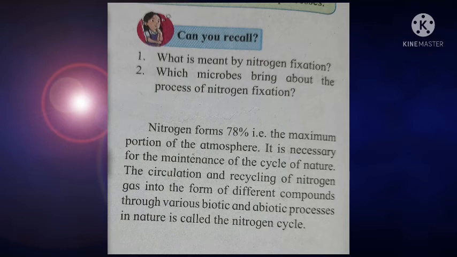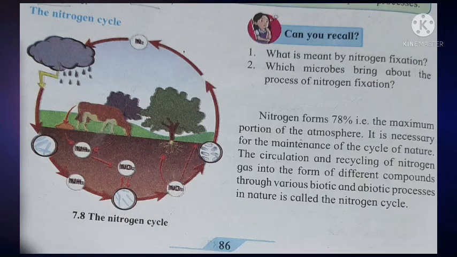It is necessary for the maintenance of the cycle of nature. The circulation and recycling of nitrogen gas into the form of different compounds through various biotic and abiotic processes in nature is called the nitrogen cycle. Students, let's see this diagram, that is the nitrogen cycle.